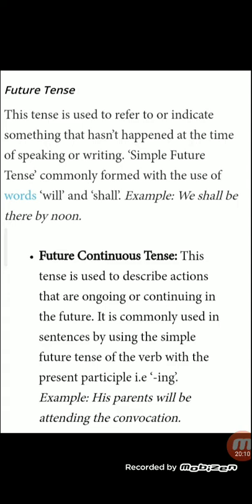Future continuous tense. This tense is used to describe action that are ongoing or continuing in future, जो होगा और चालू रहेगा. It is commonly used in sentence by using simple future tense of a verb with a present participle with ing. Yes, ing. You can remember with that way. Example, his parents will be attending the convocation. Now children, here convocation is a function when you are felicitated, when you pass your graduation. तो वहाँ पे एक प्रोग्राम होता है जहाँ पे you are given certificates.